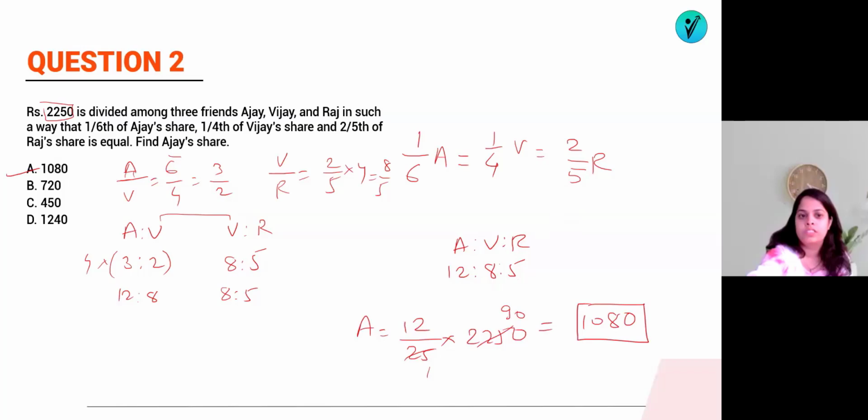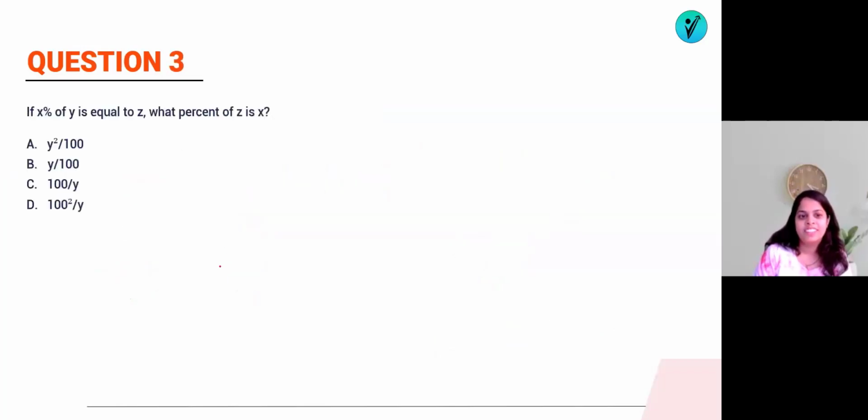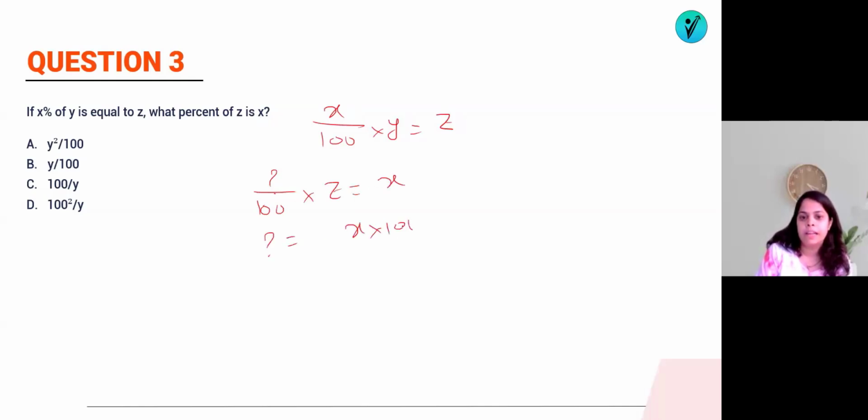Now we will go for question number 3. If x% of y is equal to z, what percent of z is x? X percent means x by 100 of y is equal to z. Then what percent of z is x means question mark by 100 of z is equal to x. So question mark will be equal to x into 100 by z.